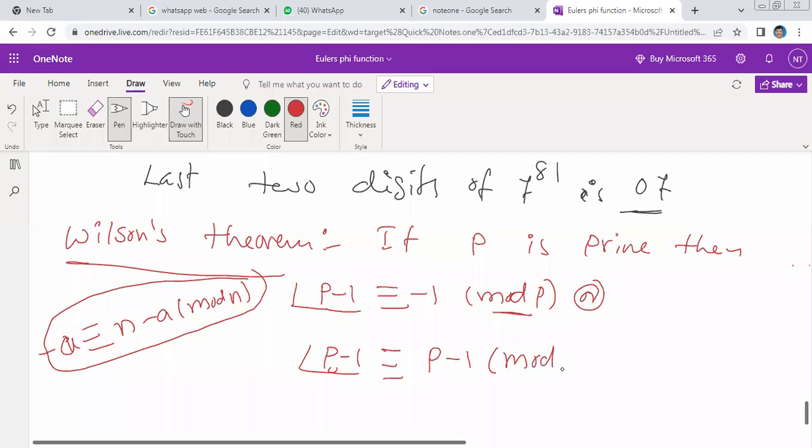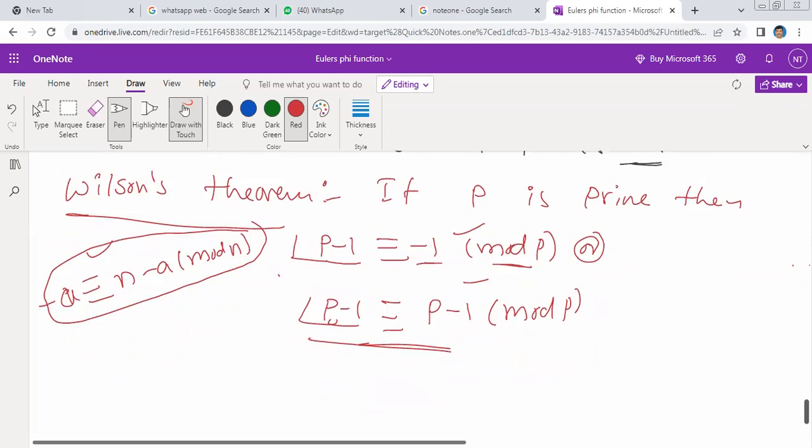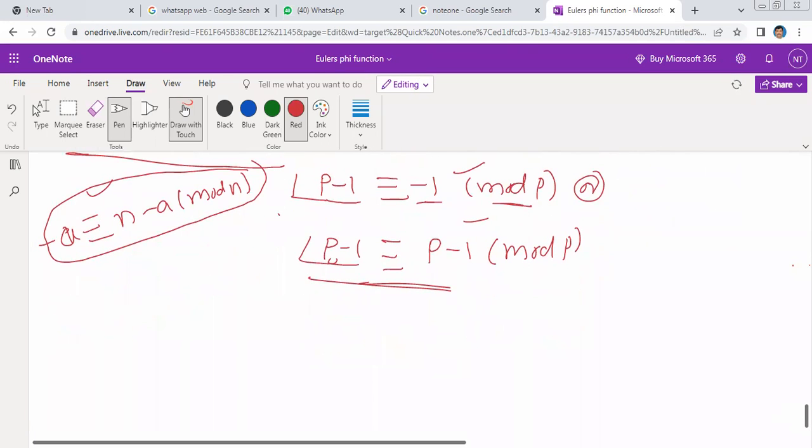You can write it this way too. This is correct, and this is also correct because minus 1 is congruent to P minus 1 modulo P. This is the reason: minus a is congruent to n minus a. This is Wilson's theorem. The converse of Wilson's theorem is also true.